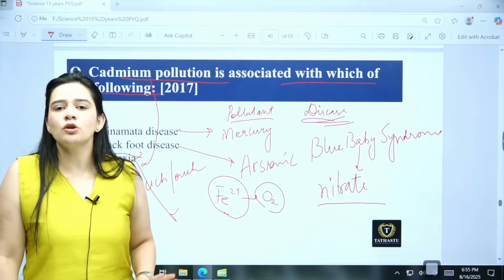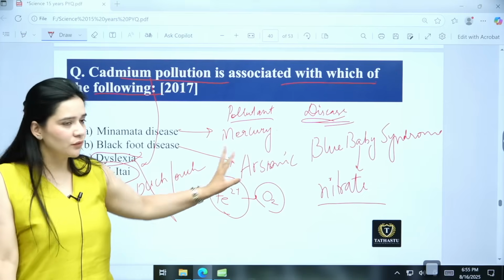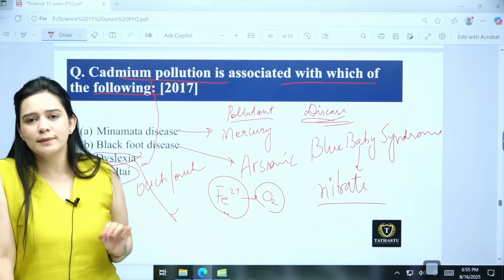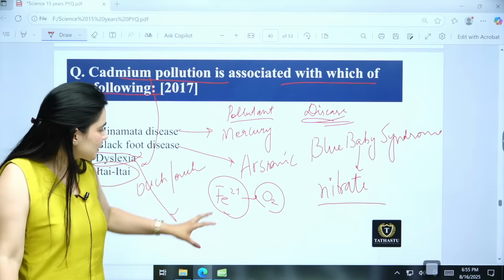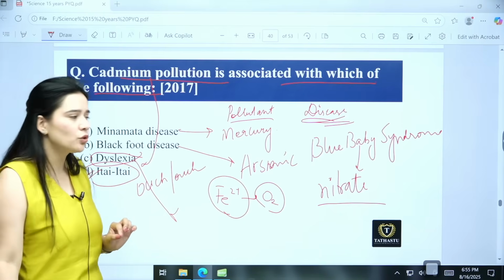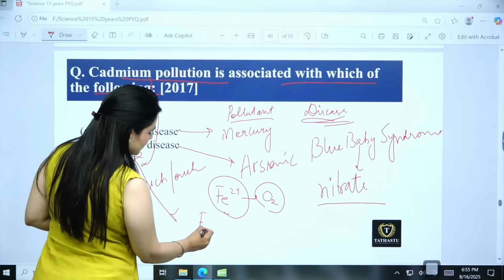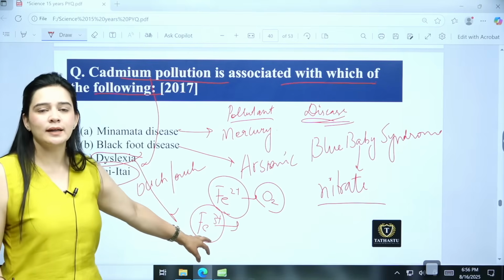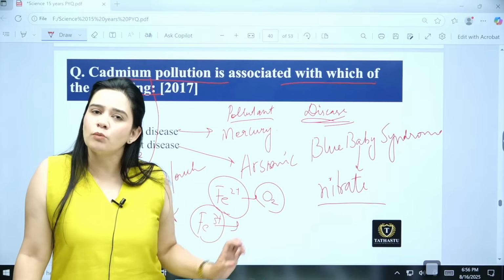That is happening in a normal body. When a person is suffering from methemoglobinemia or blue baby syndrome, this iron gets oxidized into the ferric form. So it becomes Fe3+, and this oxidized form is unable to bind with the oxygen molecule.